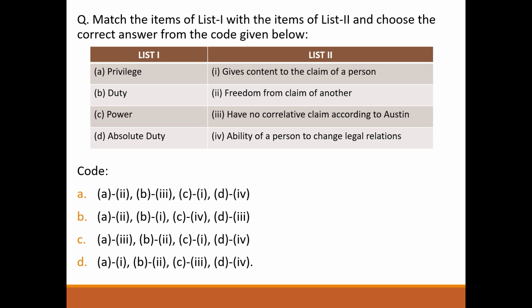Next question, match the following. Privilege, freedom from claim of another. Duty, gives consent to the claim of the person. Power, ability of a person to change legal relations. Absolute duty, have no correlative claim according to Austin. So answer will be option B.